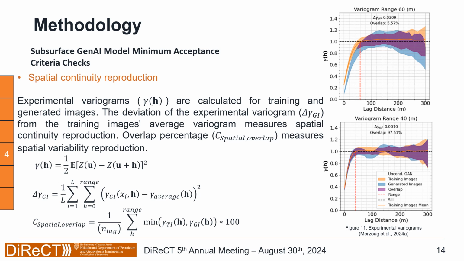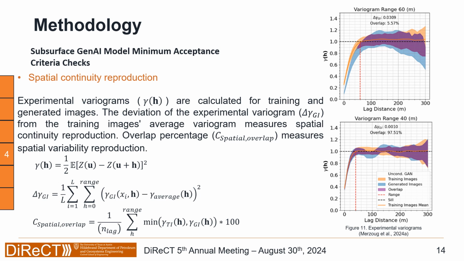Fourth, we have spatial continuity reproduction. For the spatial continuity reproduction, we use 2-point statistics where we calculate the experimental variogram, which is a measure of the spatial continuity. We calculate it for 100 realizations of the training images and 100 realizations of the generated images. Once we calculate it for the training images, we calculate an average variogram. Then we average the error of the generated images from the average variogram of the training images. This is only calculated up to the range that we specified for the training image, and then we normalize to the number of realizations that are calculated. This calculates the exactitude of a reproduction.